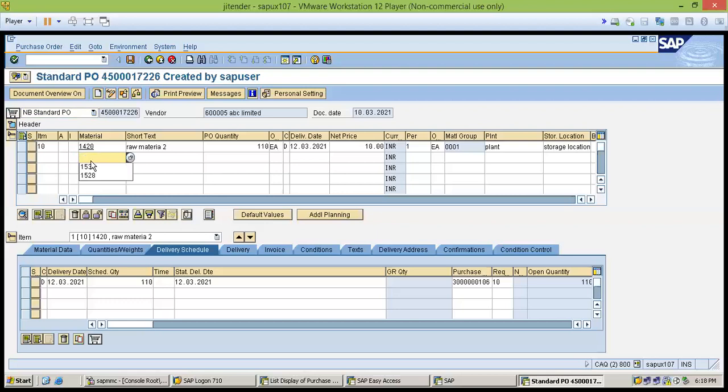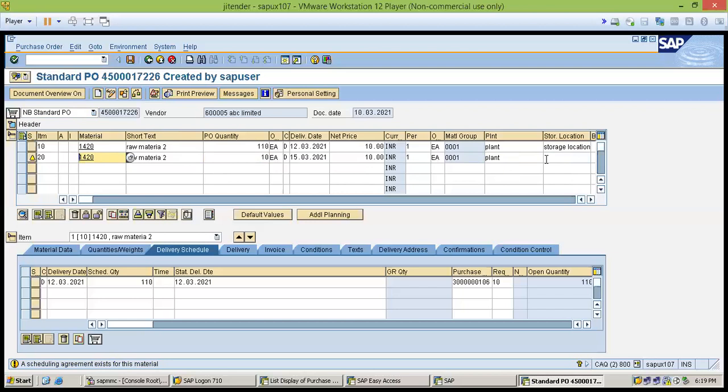If the system allows direct creation of material, you can add it from here. You can see here it is allowed. I am entering just the quantity, the price and my plant. It is allowed because it is a test system.